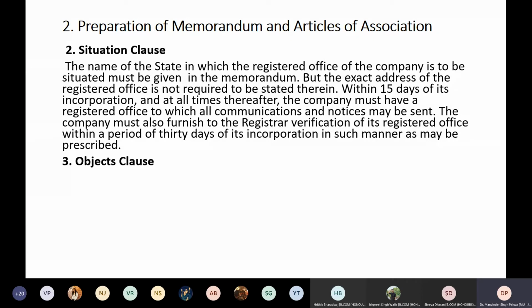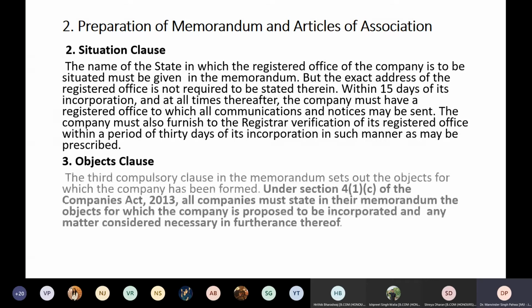Now, the third thing, which is most important, is the object clause. The third compulsory clause in the memorandum sets out the objects for which the company has been formed. Now, why have you formed the company? Normally the company is formed in order to do business. So here you have to mention what type of business the company will be involved in.